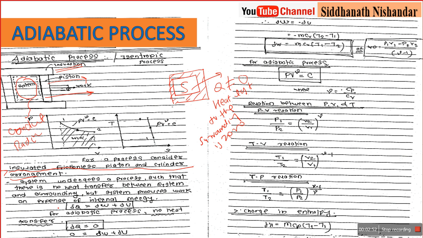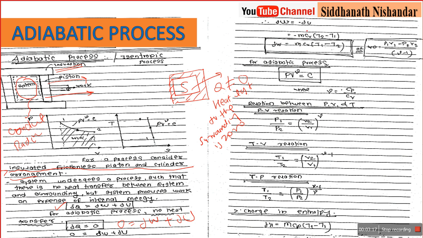So the basic formula is dQ equals work done plus change in internal energy. For an adiabatic process there is no heat loss, so dQ is 0. So we get 0 equals work done plus change in internal energy, so work done is equal to minus change in internal energy.